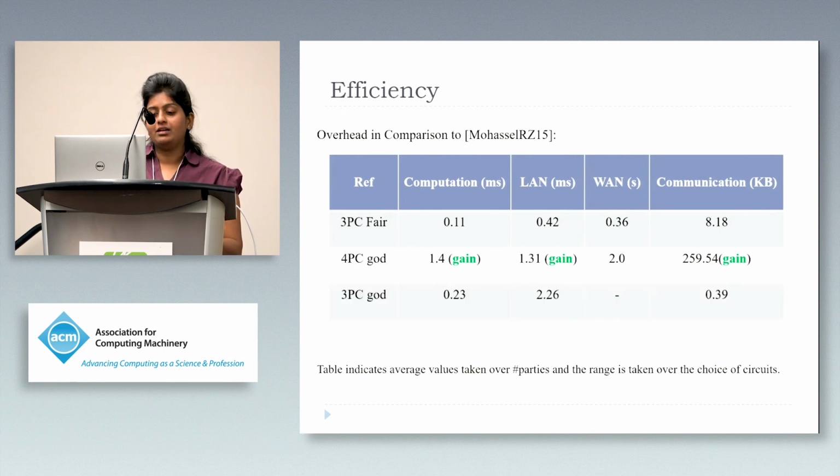Also, in the three-party guaranteed output delivery protocol, we can see that the extra communication is extremely minimal and amounts to about just 0.4 kb. However, we can see that the LAN computation is slightly more due to the fact that we use a robust broadcast channel. However, we have not implemented a robust broadcast channel for the WAN setting, and as a result, we do not provide the values for it.